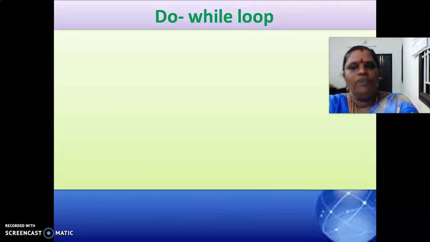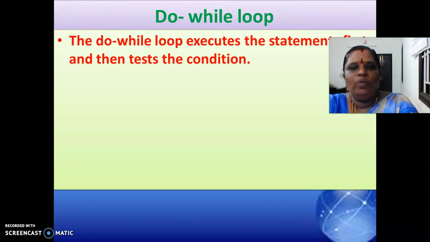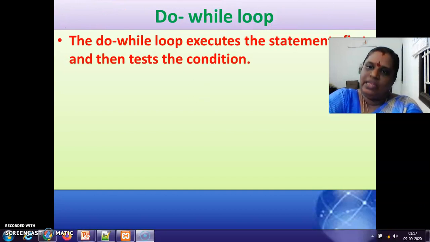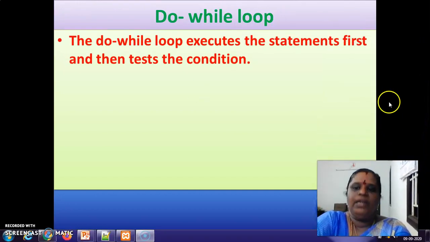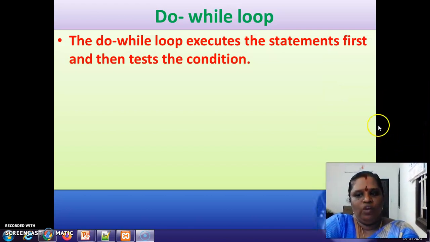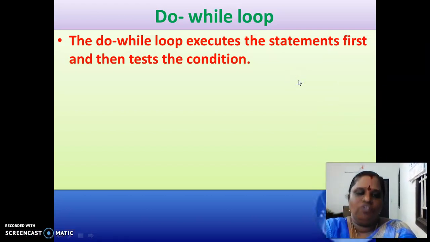This do while loop is also like a while loop, but the only difference is that the do while loop executes the statements first and then the test condition is checked, which is not the case with your while loop. In the while loop, the test condition is checked and then only the statements will be executed. And there is one drawback there. If that condition is not satisfied, the statements inside the while loop will not be executed even once.